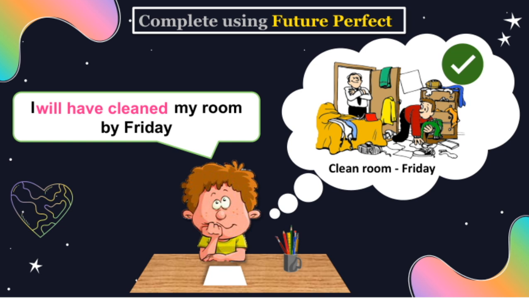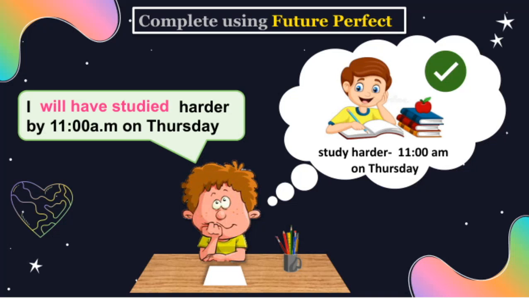We'll have plus the past participle of the verb, which in this case is cleaned. This tense helps us plan and set expectations for tasks we aim to complete in the future. Think of it as a way to emphasize the completion of an action within a specific time frame, which is very useful in both professional and personal contexts. So let's look at how we can use the future perfect tense in this context.